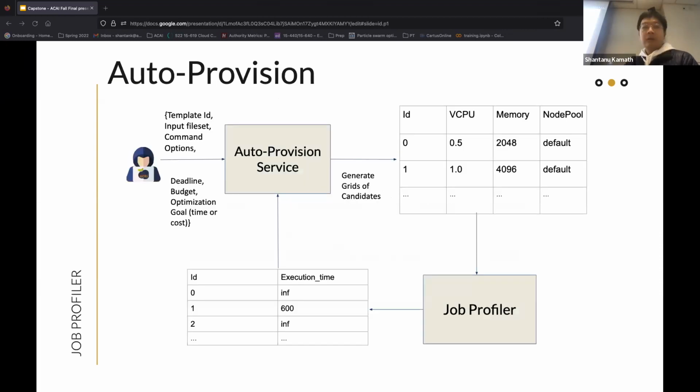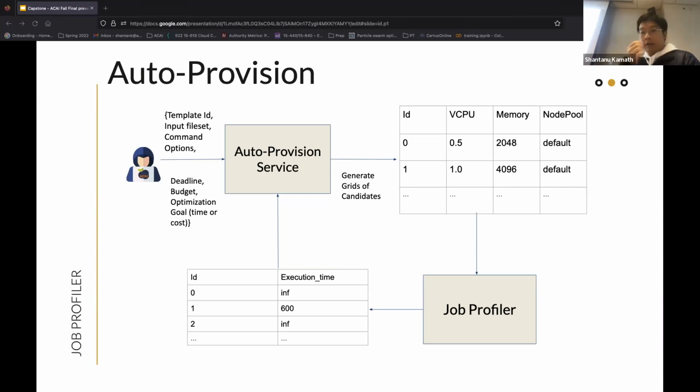For auto provisioning, when users submit a request to the auto provisioner, they provide the template ID, the input content, the command options, and also a deadline, which is at least what time they want the job to be finished, a budget, and an optimization goal. The optimization service will generate a grid of candidates that will be passed to the job profiler, and the job profiler will predict for every row it generated.